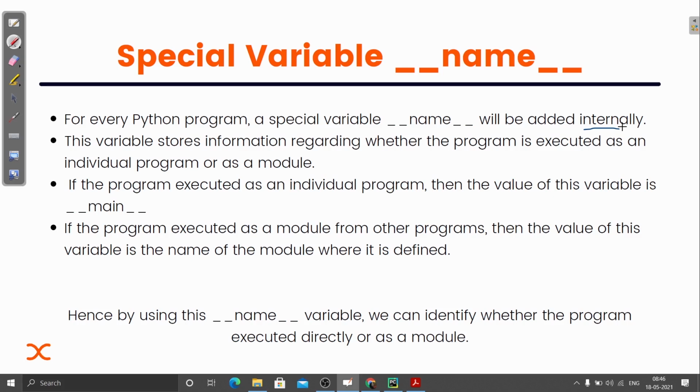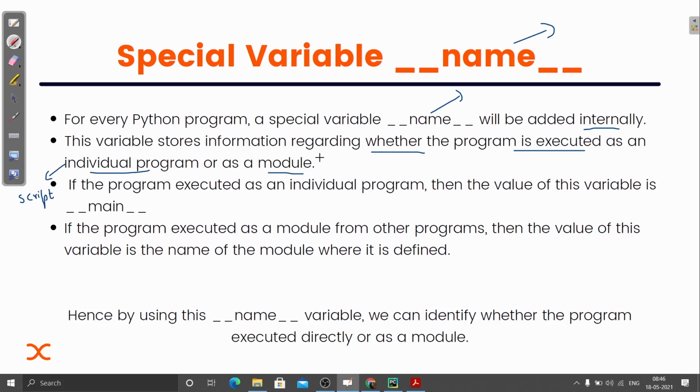We are not adding any special variable, that is __name__, manually. It is actually done during the execution of the code. When the code is getting executed by the interpreter, this variable is getting added. This variable actually stores information regarding whether the program is executed as an individual program, or you can say like a script, or as a module.